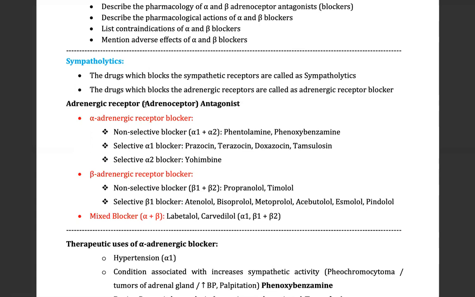We can also say adrenoceptor, same term. If you see on the screen, it is adrenoceptor, a compound word, adrenergic receptor. So adrenergic receptor antagonist, we can also say adrenoceptor antagonist.